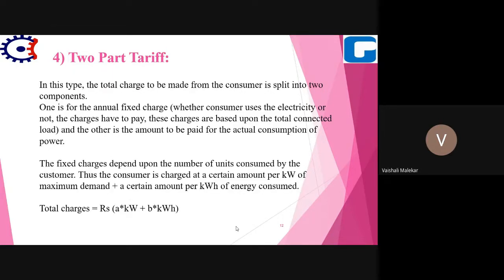Again, in two-part tariff, the charge made from the consumer is split into two components, as we have just seen. One is the annual fixed charge, which the consumer has to pay whether he uses the electricity or not, and this charge is based on the total connected load. The other is the amount to be paid for the actual consumption of power. So the total charge is rupees A into kilowatt plus B into kilowatt hour.